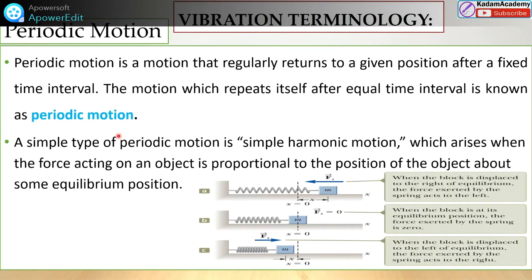A simple type of periodic motion is simple harmonic motion, which we have to study related to vibration. It arises when the force acting on an object is proportional to the position of the object about some equilibrium position. You can see in this example, this is a spring mass system.